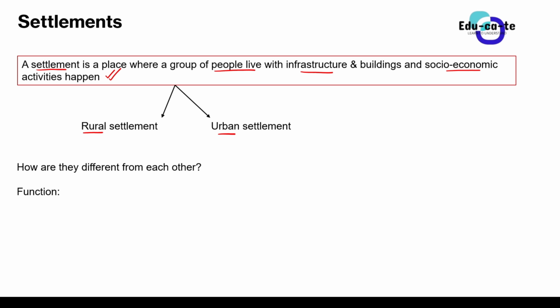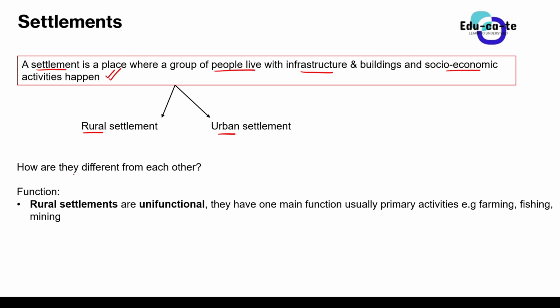They are differentiated by this feature known as the function. Each and every settlement has its function. When we talk about the settlement's function, we're talking about the activities that happen in that particular settlement. Rural settlements, we say, are unifunctional. The word unifunctional suggests that rural settlements have only one function, or only one economic activity happening. So in rural settlements, usually we find primary economic activities.